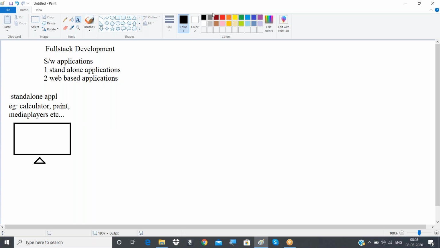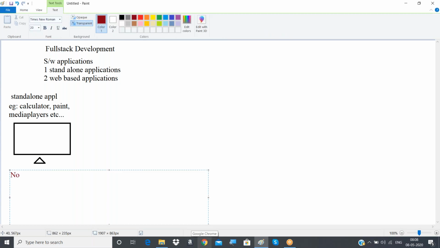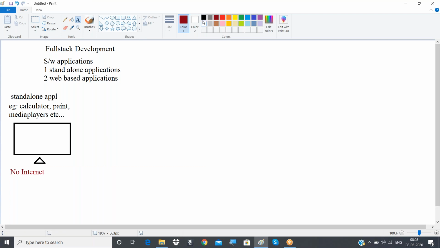One important thing here is that to run these, we don't require any internet connection, which means we don't require any other system or any server system to run such applications. Such applications are considered standalone applications.